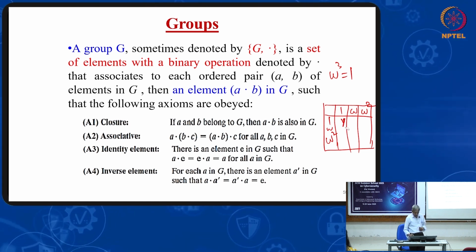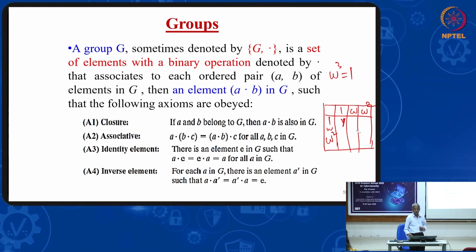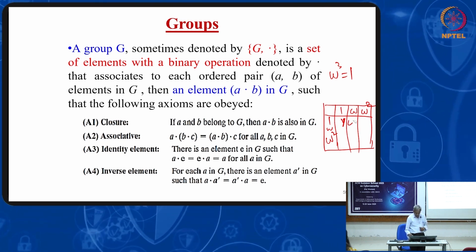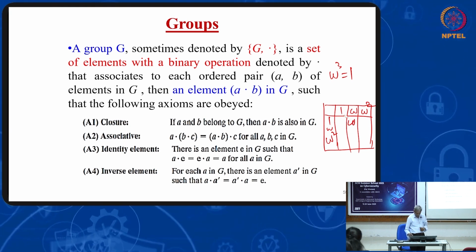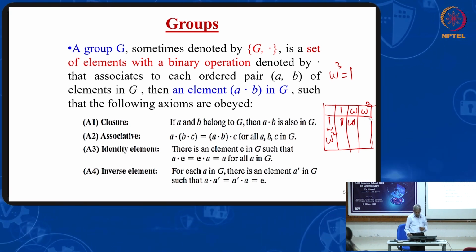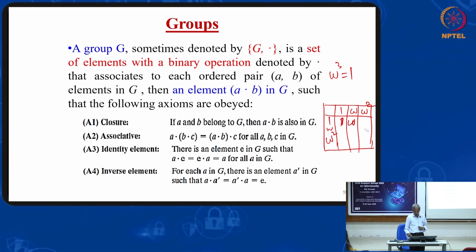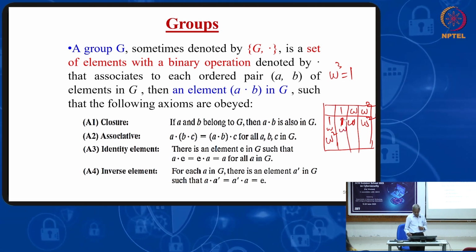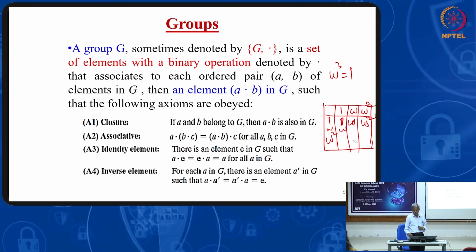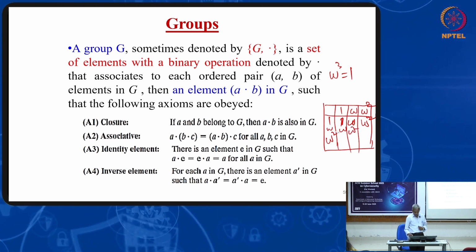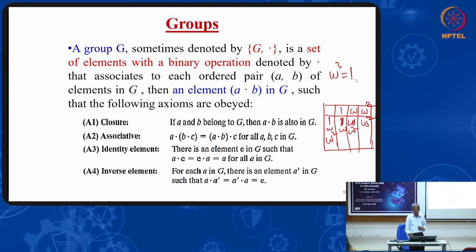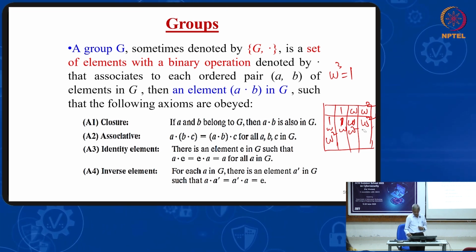1 into W would be W. 1 into omega square, omega square. Omega into 1, omega. Omega into omega, omega square. Omega into omega square, omega cube will be equal to 1.